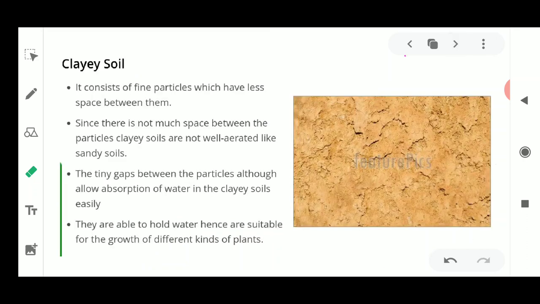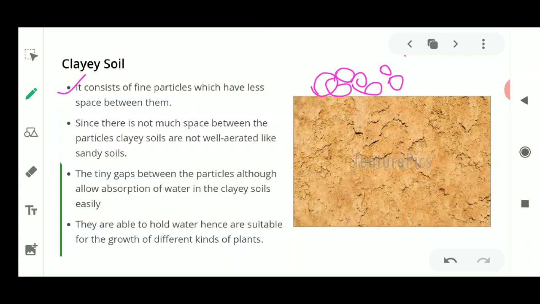Now we move on to the next type of soil, the clay soil. It is very easy to identify clay soil, because it contains fine particles with less space in between them. The particles are always clinging together, very close to each other. So if you find that the fine particles of the soil are attached to each other, then the type of soil is clay soil.